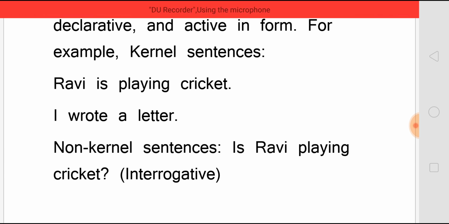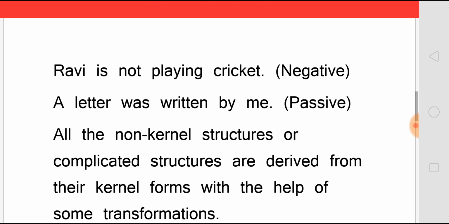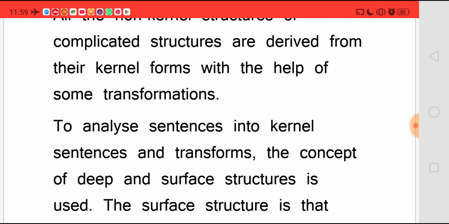Non-kernel sentences are: Is Ravi playing cricket? This is an interrogative sentence. Ravi is not playing cricket. This is a negative sentence. A letter was written by me. This is a passive sentence. All the non-kernel structures or complicated structures are derived from their kernel forms with the help of some transformations.